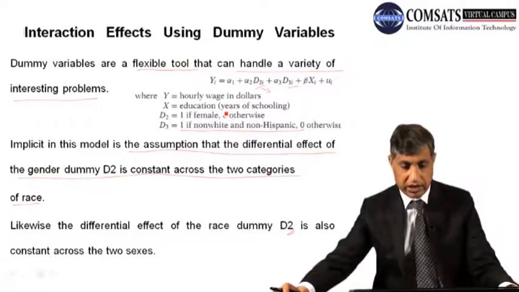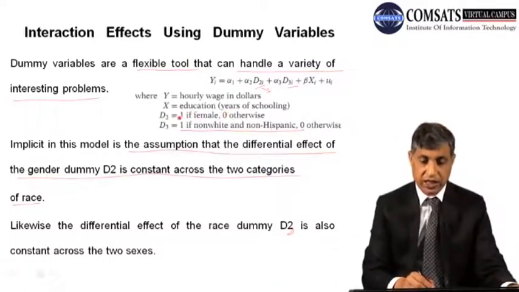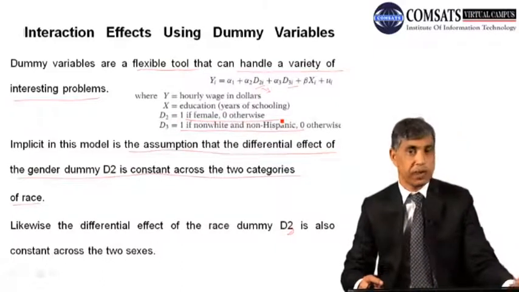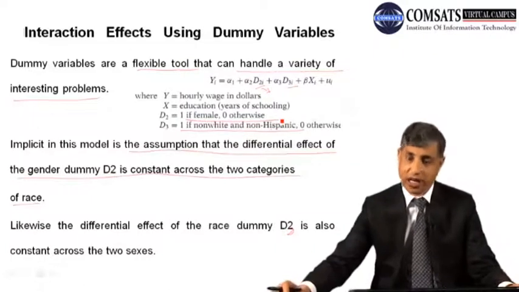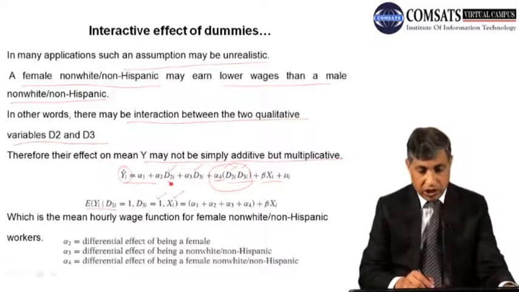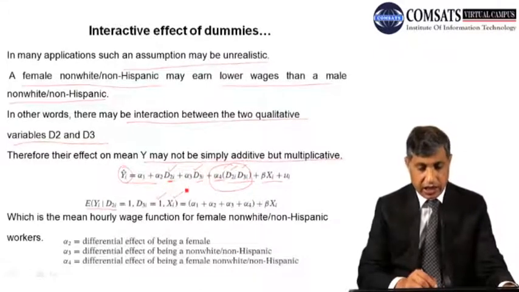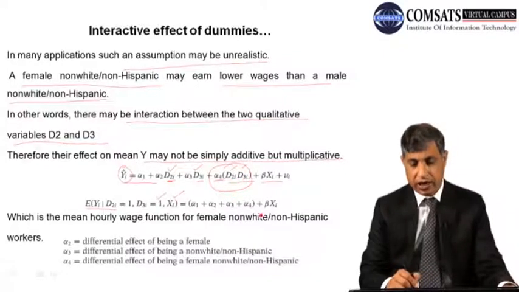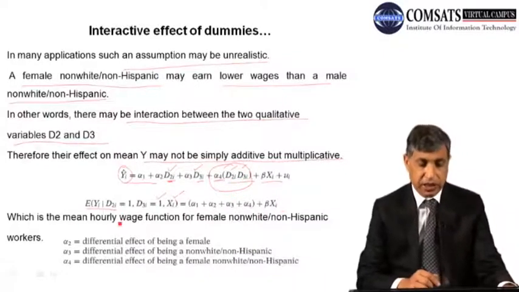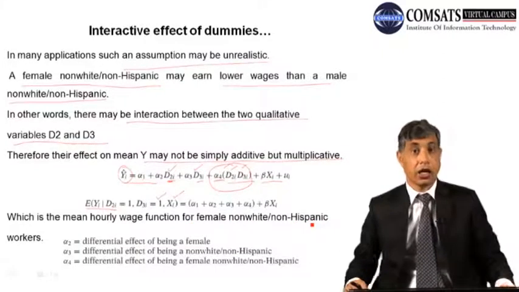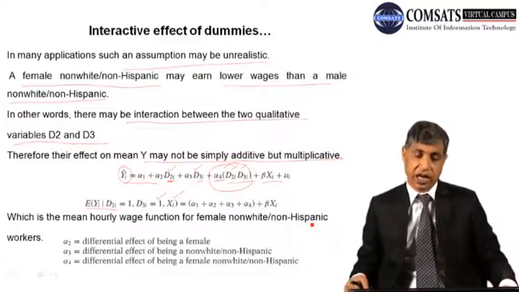Here you can see we have changed that, if in the previous we used 1 for male and 0 for female. You can change it, you can write 1 for female and 0 for male. Now just look at this. If you write 1 here, the model will become alpha 1, alpha 2, alpha 3 plus alpha 4 plus beta xi, which is the mean hourly wage function for a female non-white non-Hispanic worker. Now see how big the function has become.